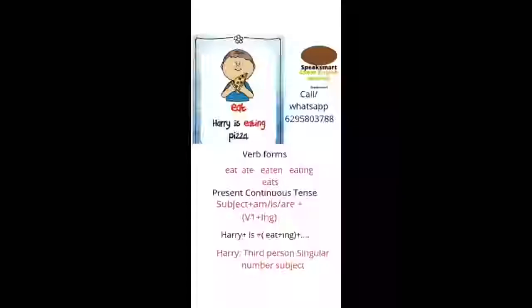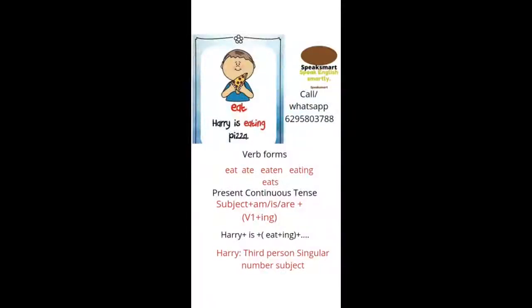So we are going to see some examples of present continuous tense. In the next example, the main verb is eat.